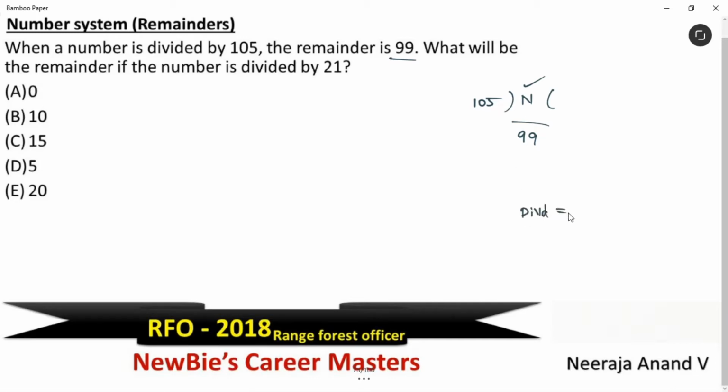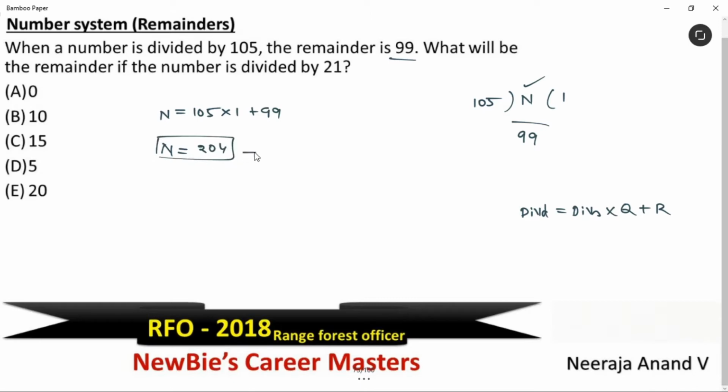Dividend. How do you get the dividend? Simple. Divisor into quotient plus remainder. Am I clear? Now, what I'll do is, I'll assume quotient as 1. Then, n value is 105 into 1 plus 99. We can assume n value as 204.